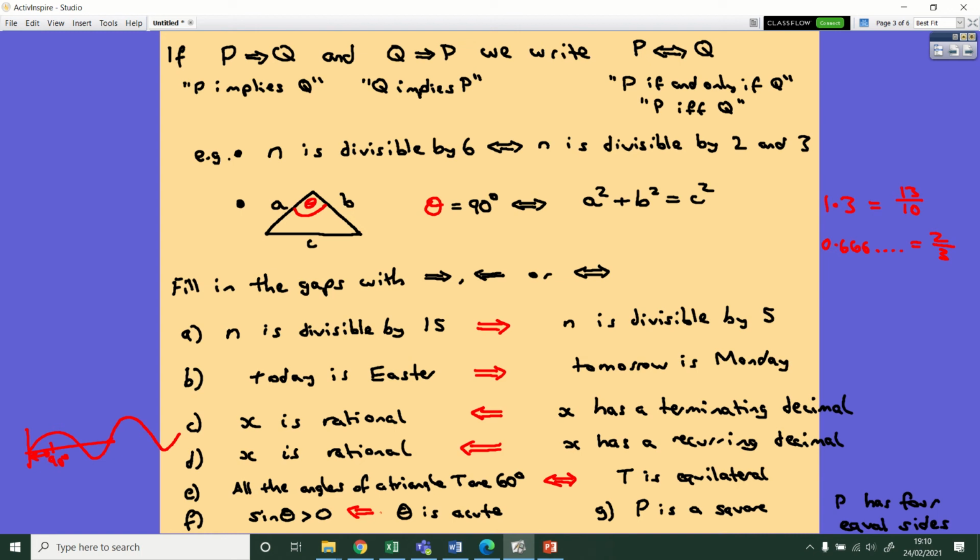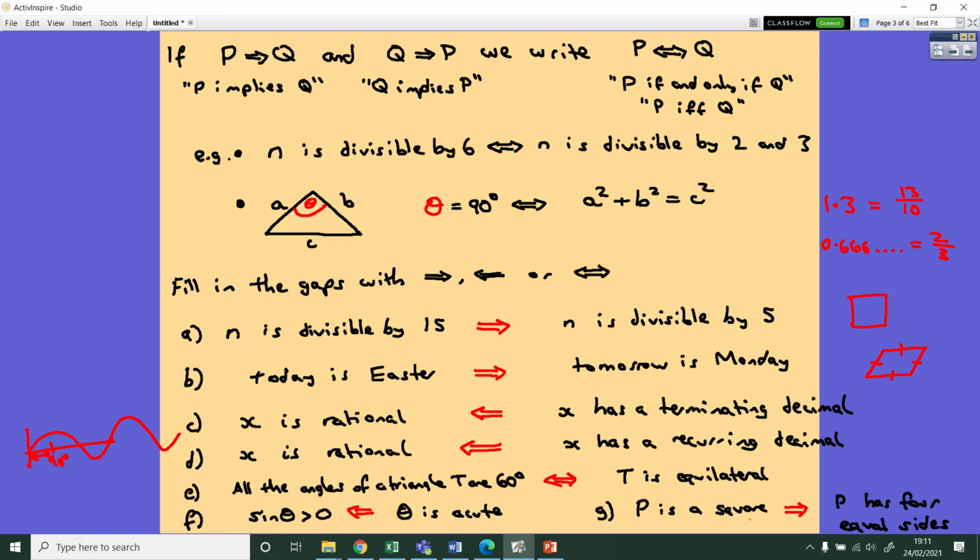Okay, finally, my red herring is G. G is a square, and then you've got P has 4 equal sides. Hopefully you didn't fall into my trap, but if you did, it's a good learning point. Squares have indeed 4 equal sides, so we can point this way. But a shape with 4 equal sides may not be a square. You might not have thought of a rhombus. So that rhombus disproves the case that points to the left. Just because it's got 4 equal sides doesn't mean that it's a square, so it only points that way. Okay, hopefully you got those right. We're going to move on now.